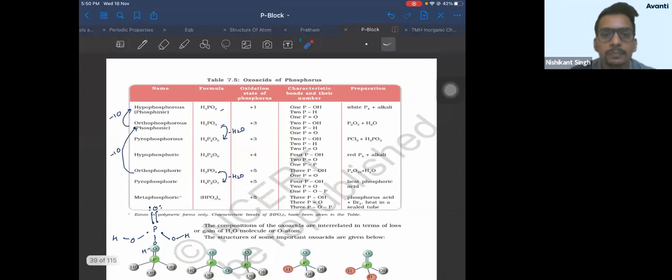Yes. First, removal of oxygen from pyrophosphoric acid. Pyrophosphoric कहाँ है? हाँ, you can say that. That is still agreed. From hypophosphorus and orthophosphorus. Very good. Anyone else who would like to say anything?